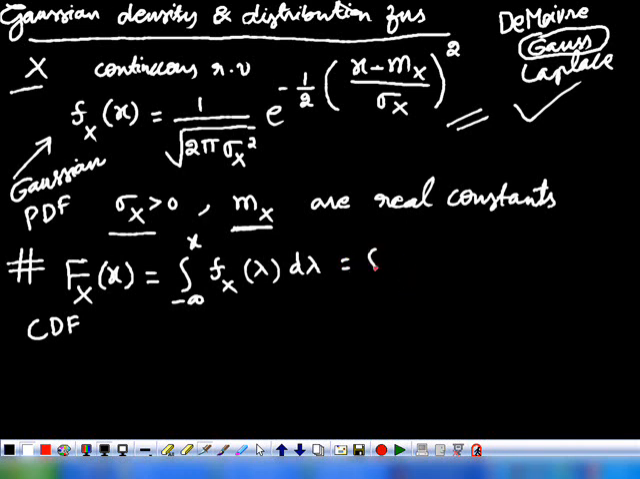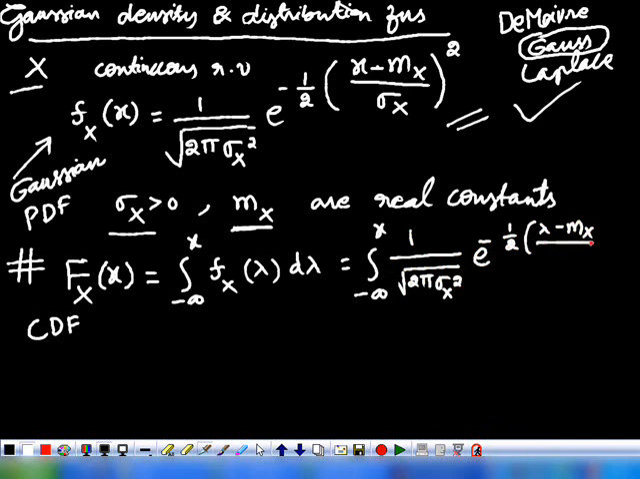Here, we substitute that value and get the integral from minus infinity to x of 1 upon under root 2 pi sigma x square, e power minus 1 by 2 (lambda minus mx upon sigma x) whole square d lambda. That is, we are replacing x by lambda, because here we have written fx of lambda. Understood this?